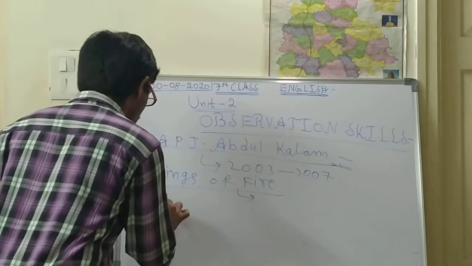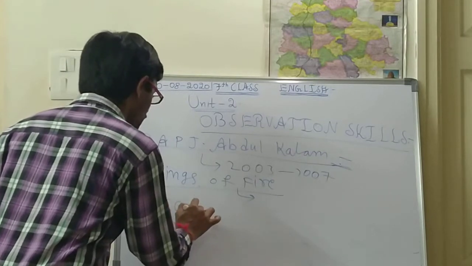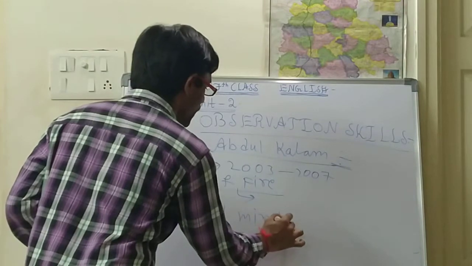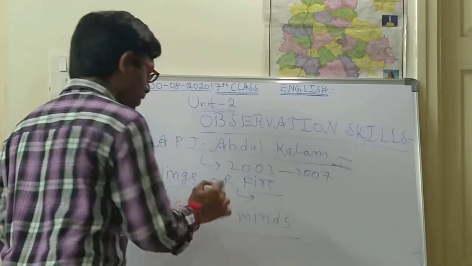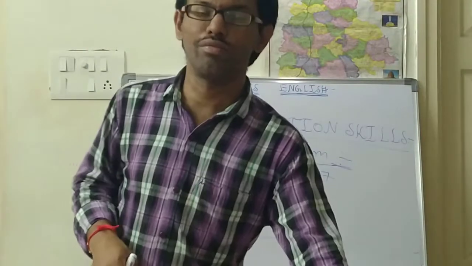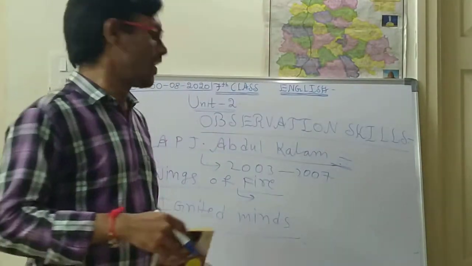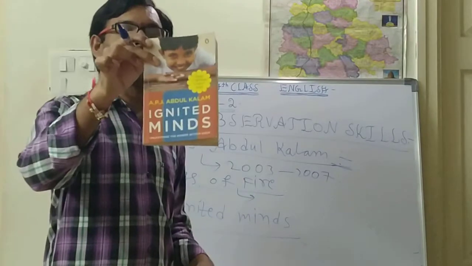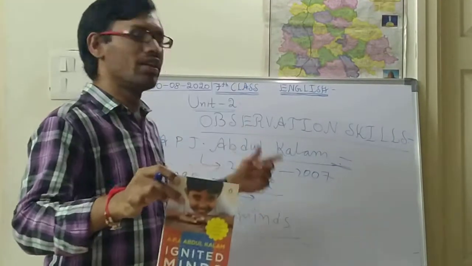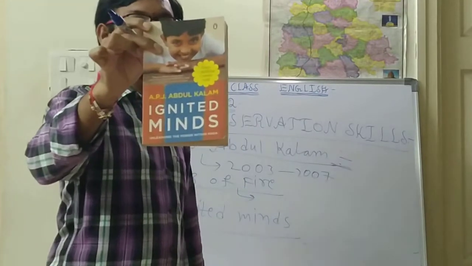And one more book is called Ignited Minds. Ignited Minds was also written by him. He wrote this book for the youth, for the change in the youth. So this book is called Ignited Minds, which was written by Abdul Kalam. I think you have been seeing it.